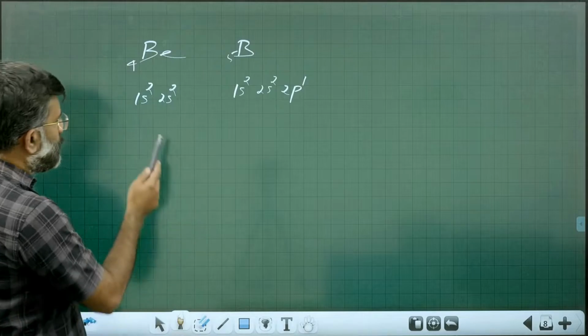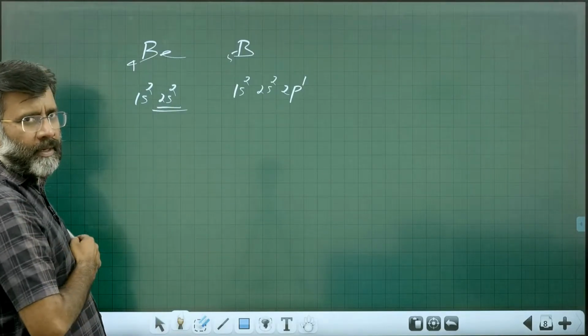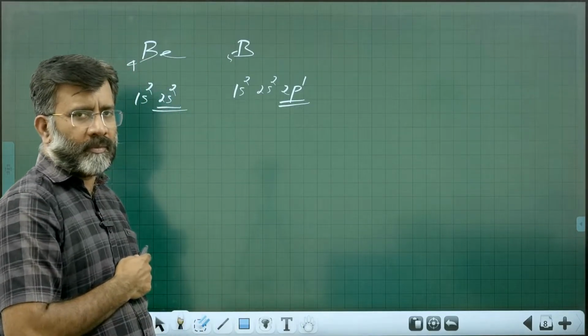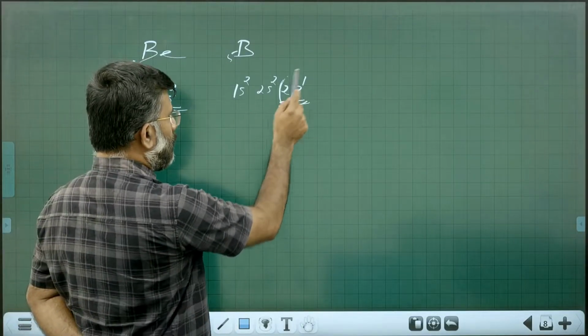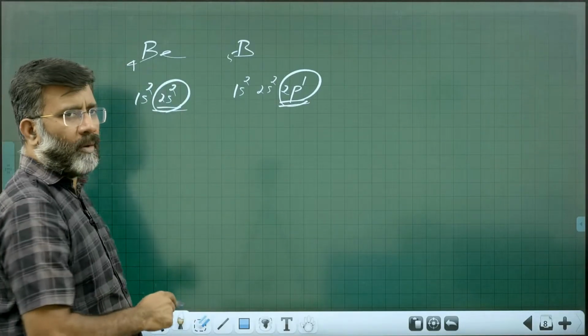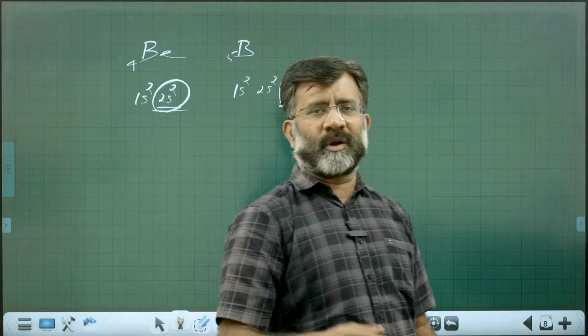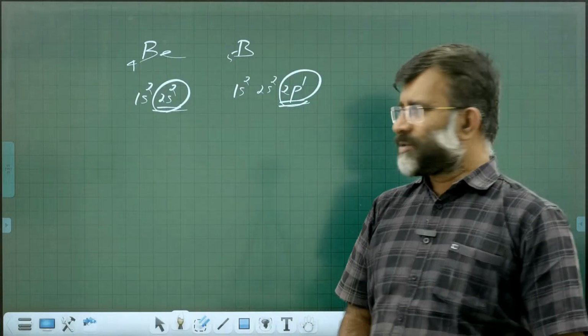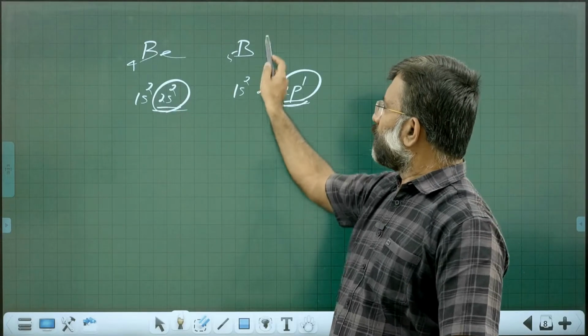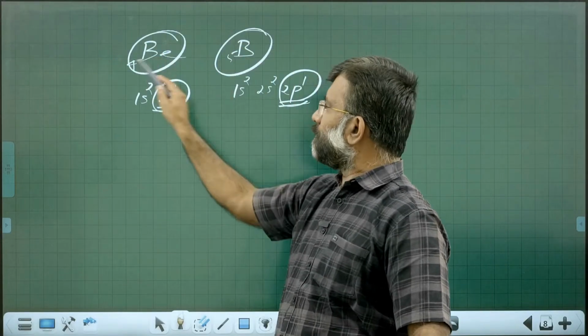Here the last electron you are removing is from the s orbital. Here the last electron you are removing is from the p orbital. Removing an electron from a p orbital is much easier than removing an electron from the more compact s orbital. The s orbital is more compact in nature. So it is easy to remove an electron from here than here. So the value for boron will be lower than beryllium.